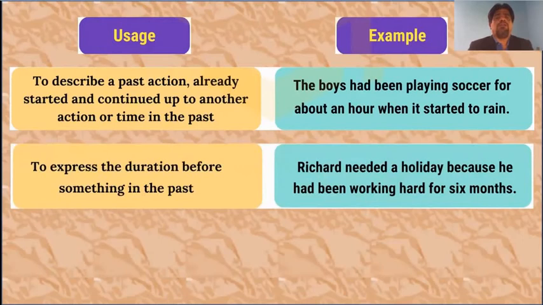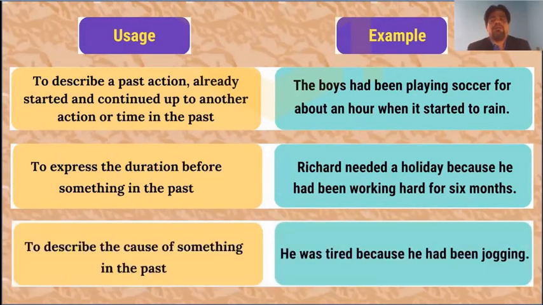Now again, to express the duration before something in the past, something that happened for a stretched period of time. Richard needed a holiday because he had been working hard for six months. So we need to express the duration, or period, of the action, how long it happened: had been working hard for six months.